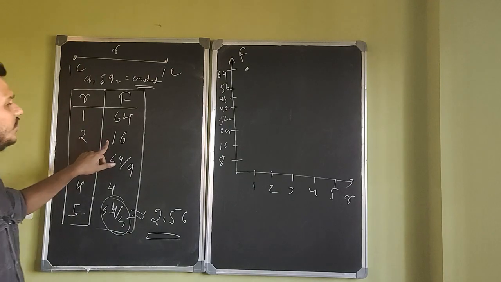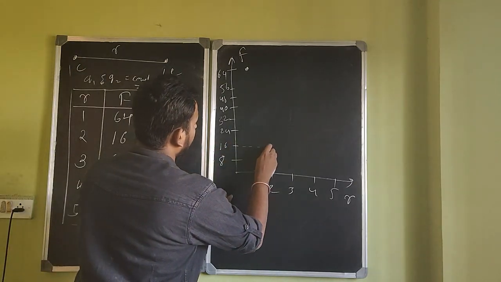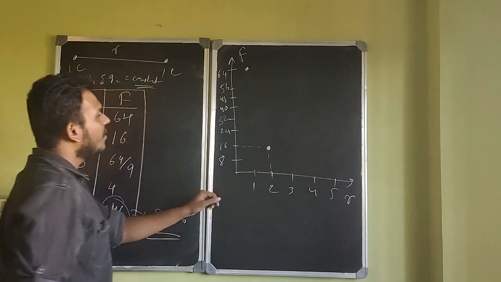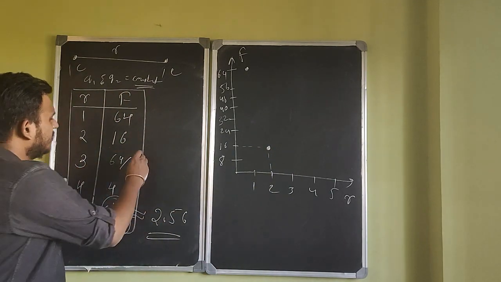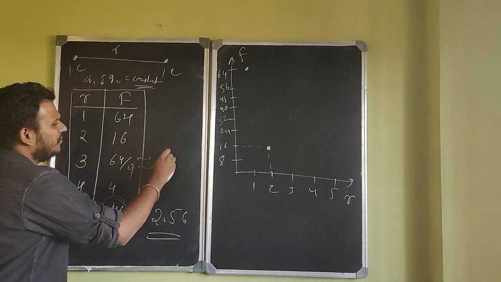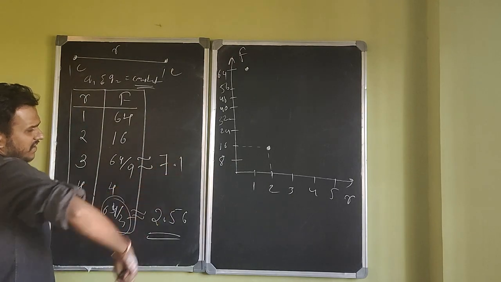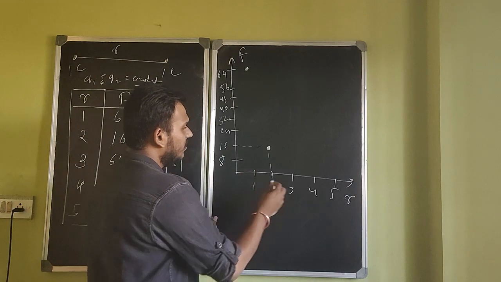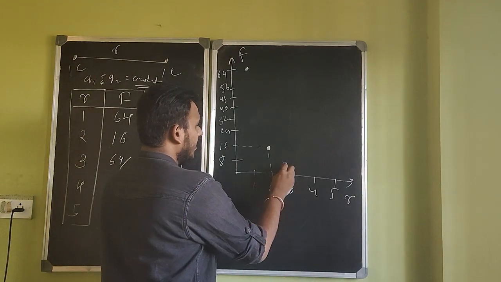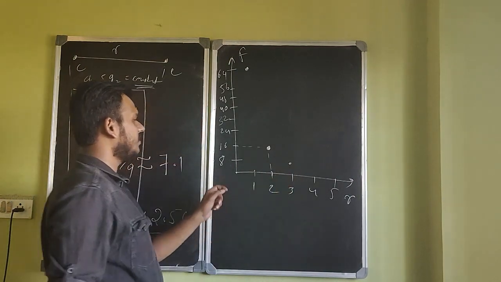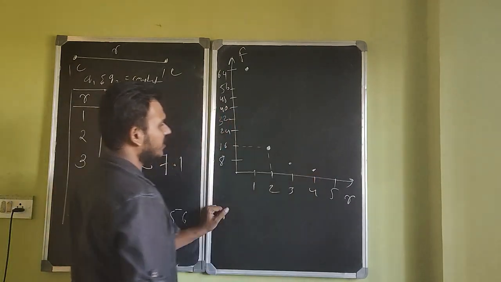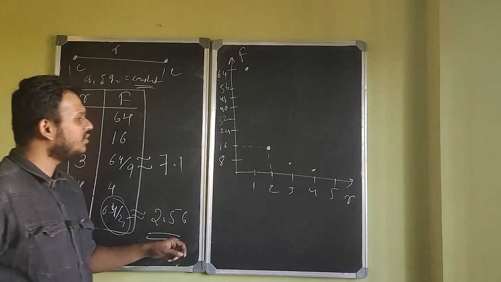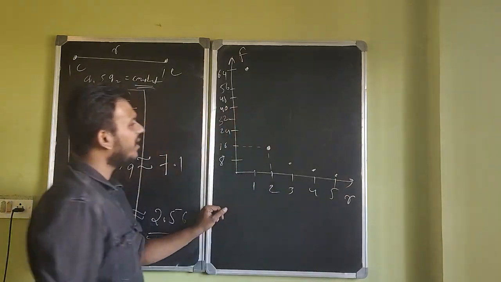For R is equal to 2, your force is 16. For R is equal to 3, your force is 64 by 9, which is roughly 7.1. So for R is equal to 3, you're getting a force of about 7 newtons. Then R is equal to 4, your force is 4 Newton. R is equal to 5, your force is 2.56. I hope you're getting the point, right?